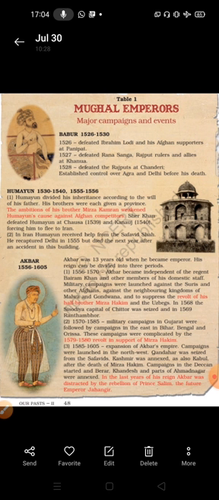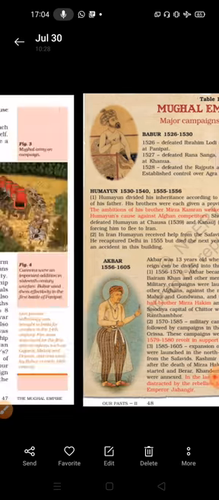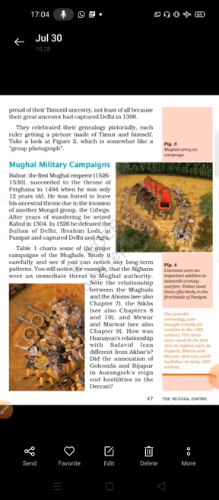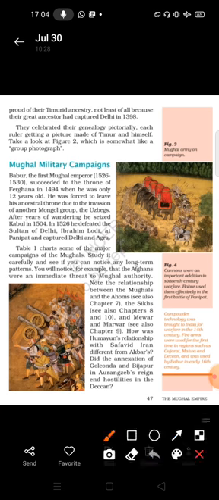Then Akbar's time, 1556 to 1605. One more battle is there, the second battle of Panipat, and the Haldi Ghati also. We can learn about those in this session. So, Mughal military campaigns started from Babur.